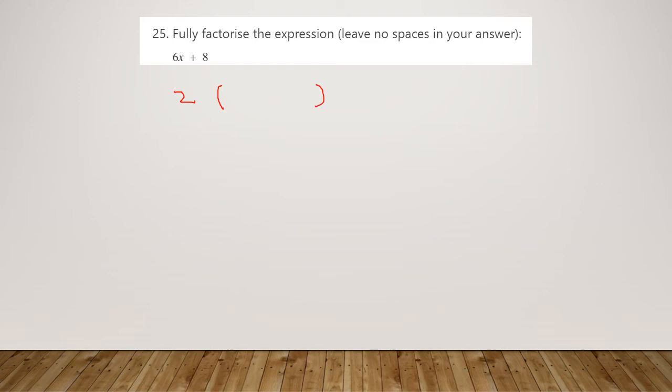So 6x divided by 2 is 3x, and a positive 8 divided by 2 is a positive 4. So 2 brackets 3x plus 4 for our linear factorisation.